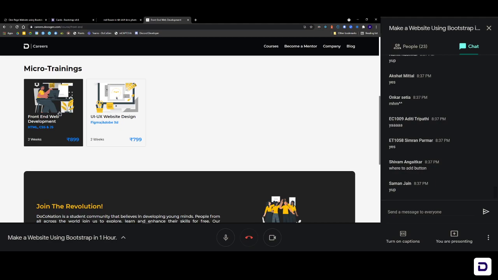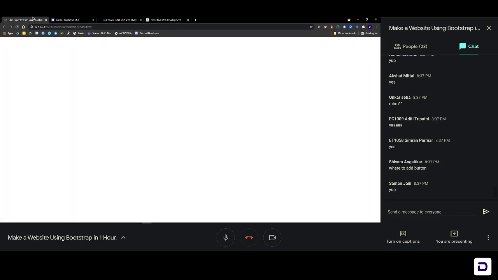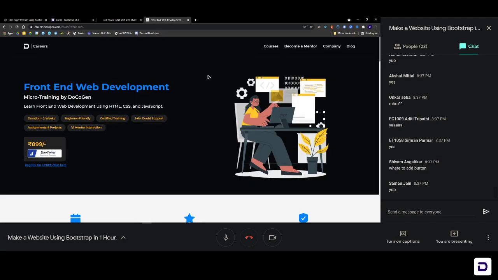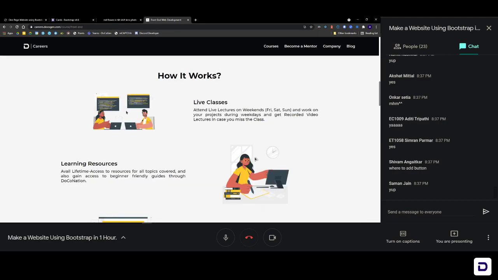So we have a general layout like this only in the website that we are making through Bootstrap. This one has been completely written in CSS, so this is custom styling, but the one we are making right now is in Bootstrap. Let me scroll down. So these are basically cards without any background, and then this is what I'm talking about. Left image, right text, left text, right image, the alternate row column structure. This is what we are going to make in our Bootstrap website right now. So let's do that.